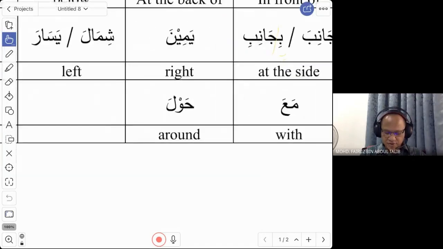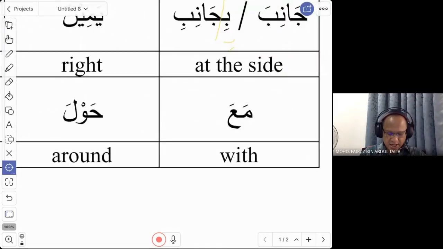And the last word for today is this: hawla. Around is hawla. For example, you say hawla al-bayti. Hawla al-Ka'bah, around the Kaabah. At-tawaf, the tawaf, they perform the circling. At-tawaf hawla al-Ka'bah, around the Kaabah. So this is the word around.